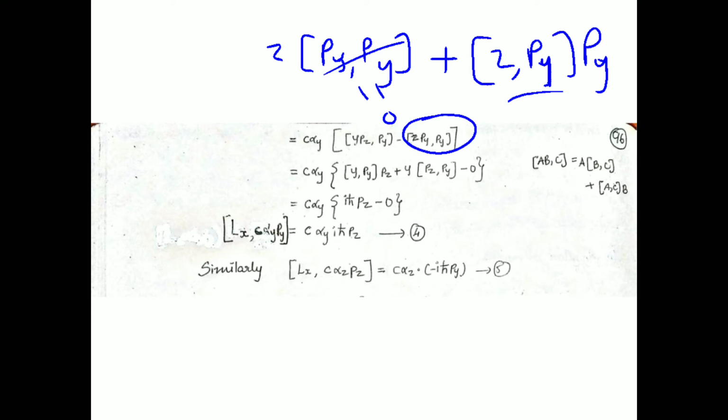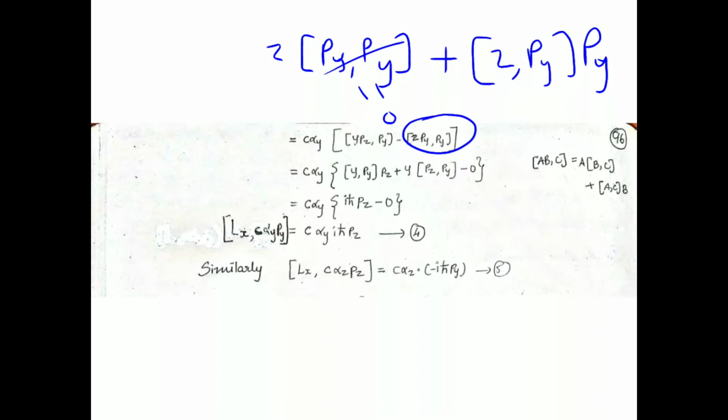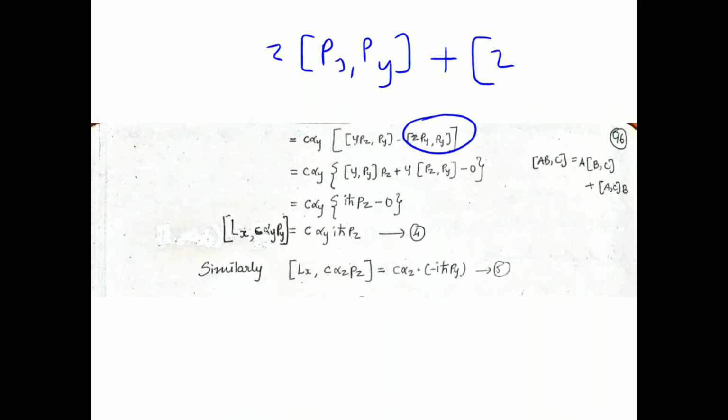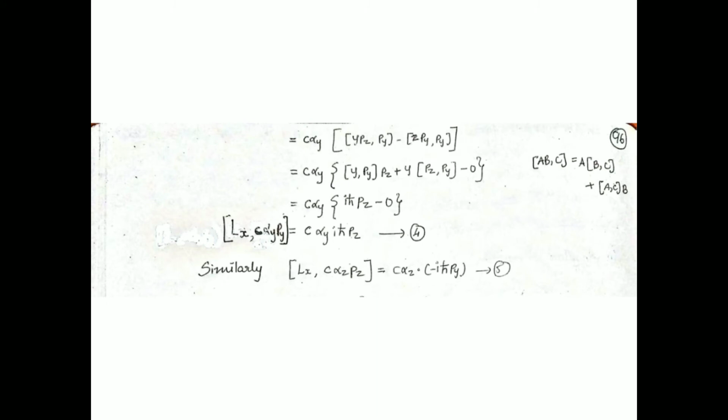So z py, x py, all of them would be 0. Finally this entire thing would become 0. We can see here that it got split up into these two terms, and this is 0 based on the explanation given now.